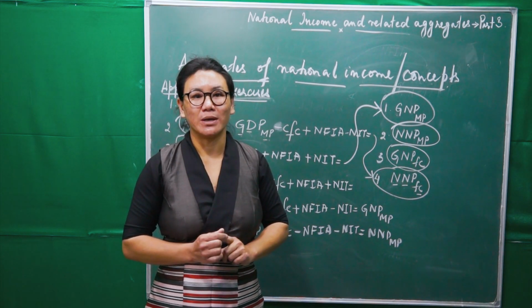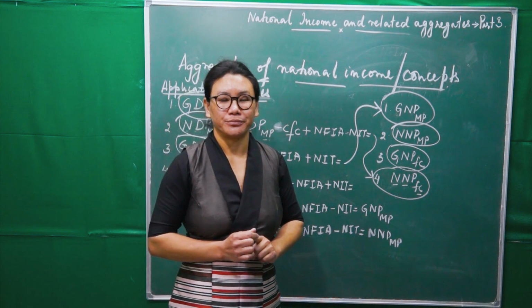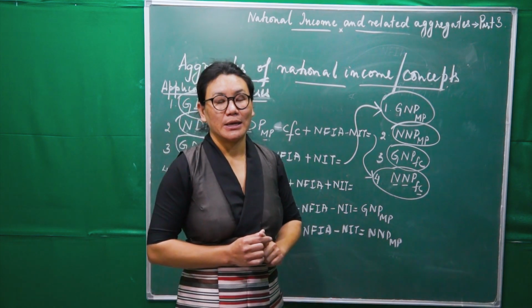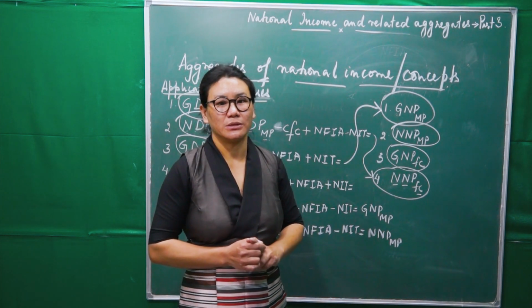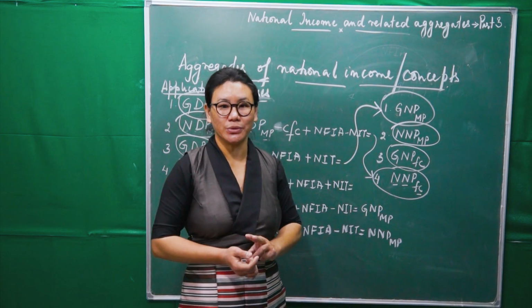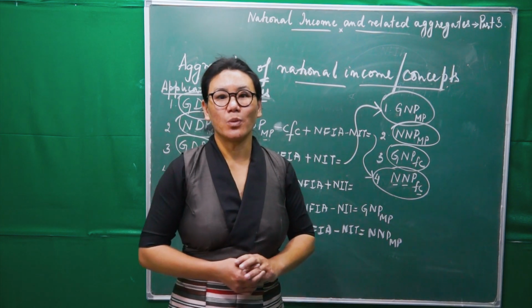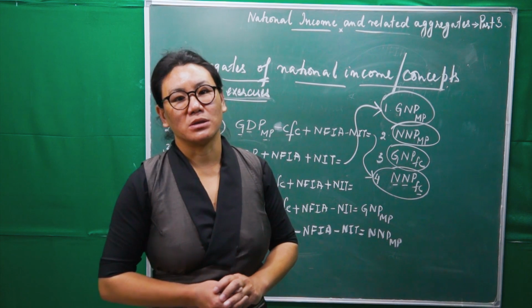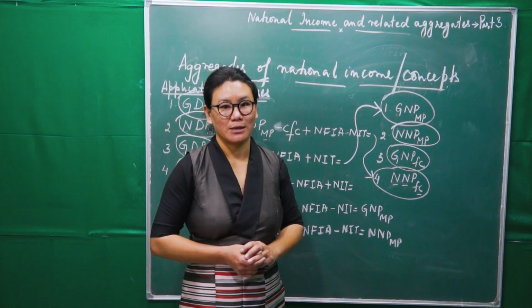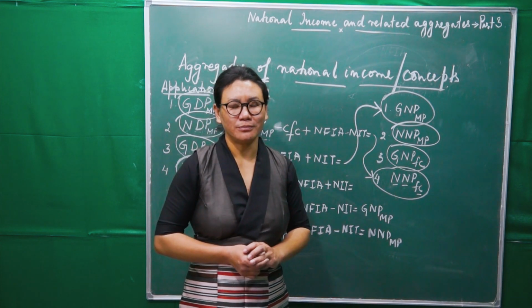The first one, domestic and national, for which we require NFIA, right? The second one was gross and net. We use depreciation here to convert these two concepts. And the third one, market price and factor cost. We use NIT, that is net indirect tax, for their conversion.